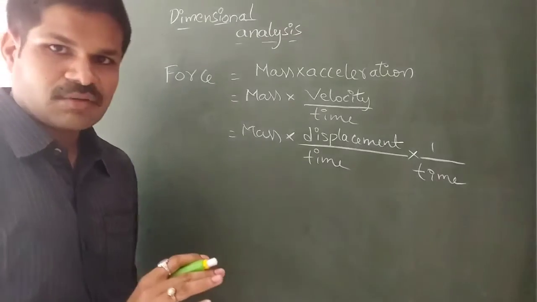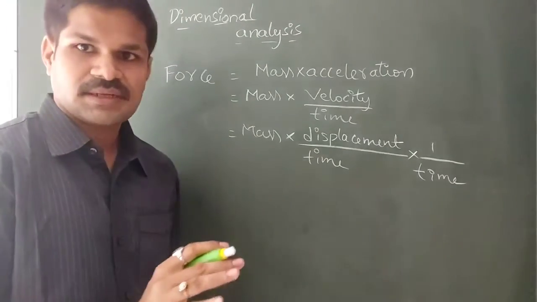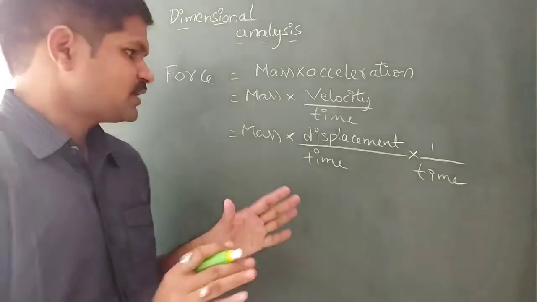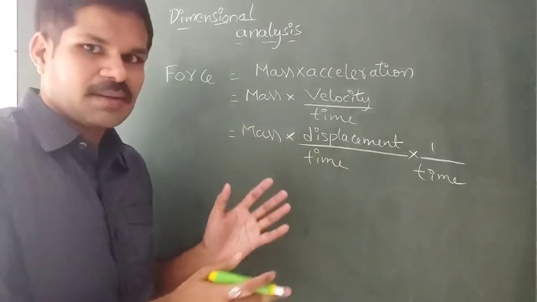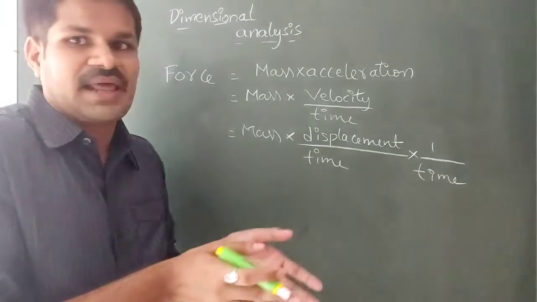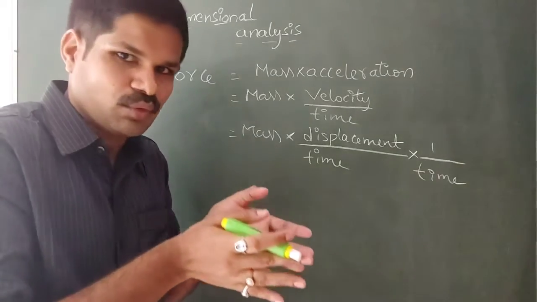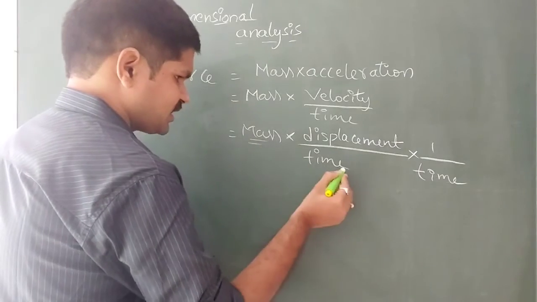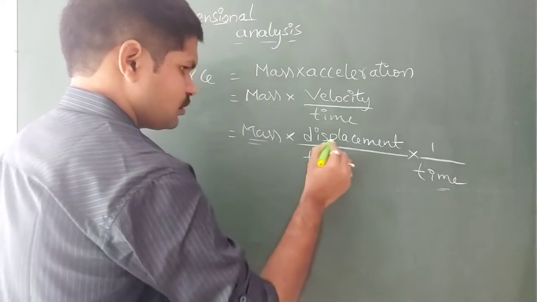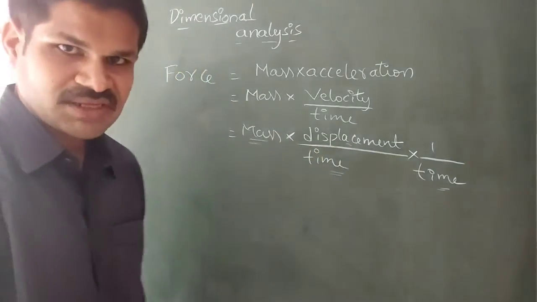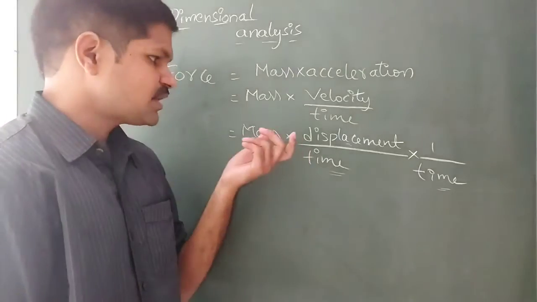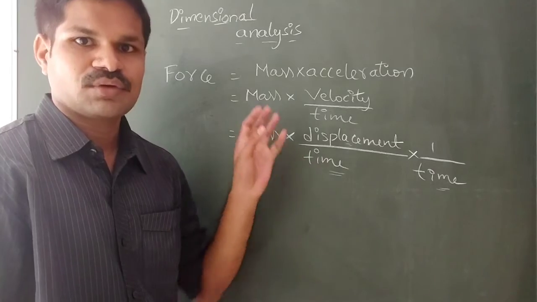Here if you observe, the fundamental physical quantities means length, mass, time. So this formula must be written in terms of length, mass and time only. Mass is already there, time is already there. Displacement, either it is a distance or displacement, whatever it may be, the unit is related to the length.